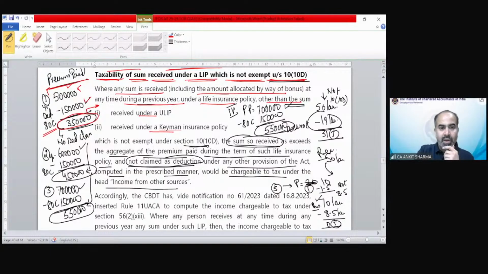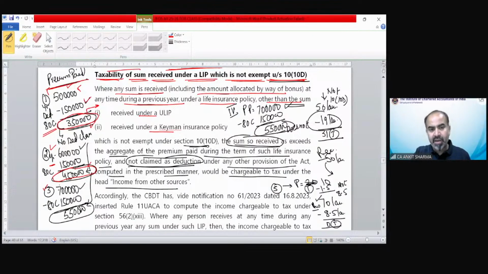Okay. In second year, we have paid premium of 6 lakh rupees. Again, out of this 6 lakh, 1,50,000 has been claimed as deduction and 4,50,000 has not been claimed as deduction because the limit is maximum 1,50,000 under section 80C. So 3.5 lakh we did not claim deduction and 4.5 lakh, aggregate is 8 lakh.